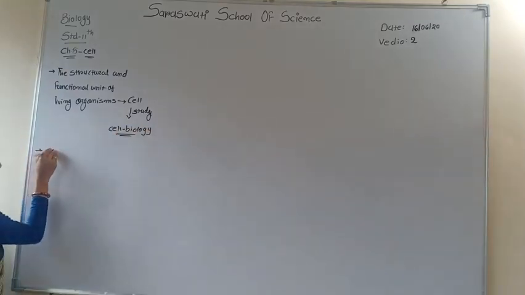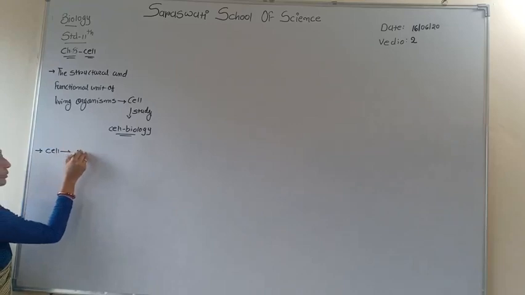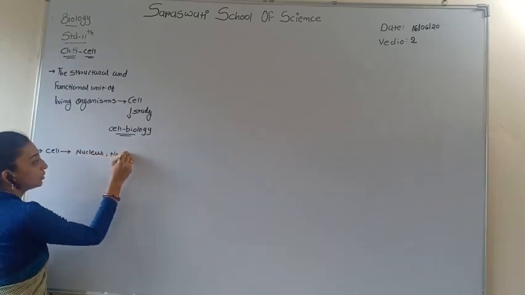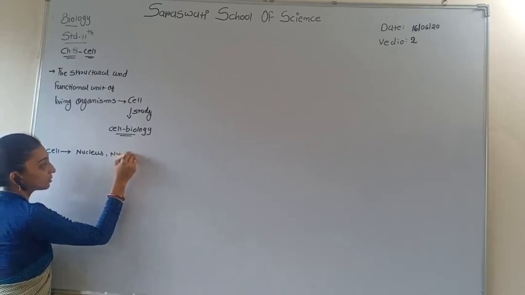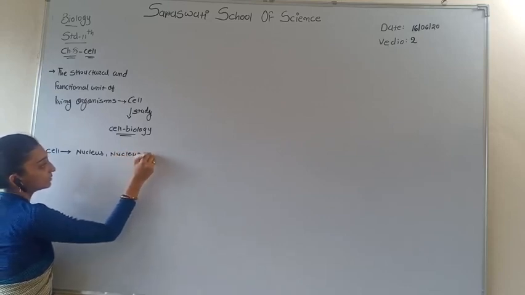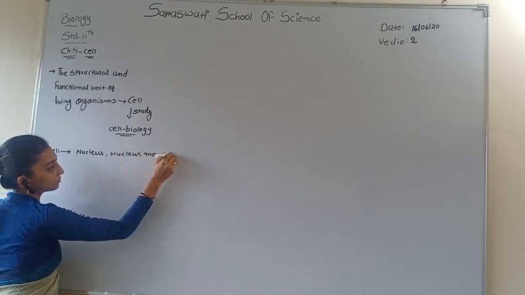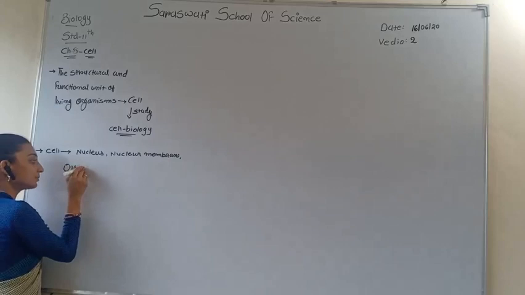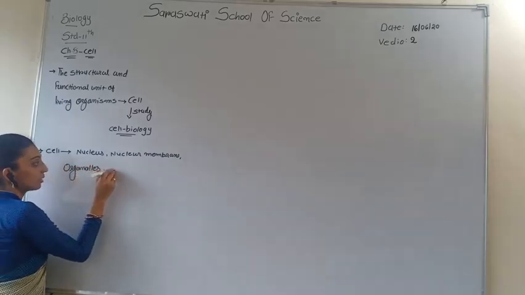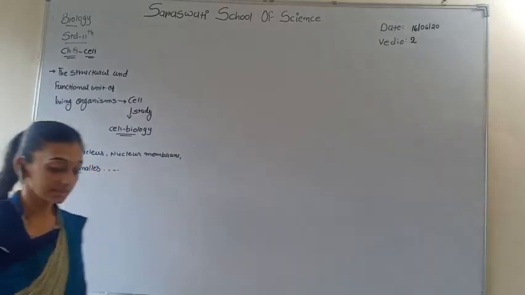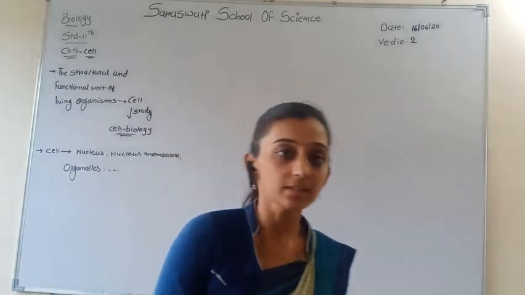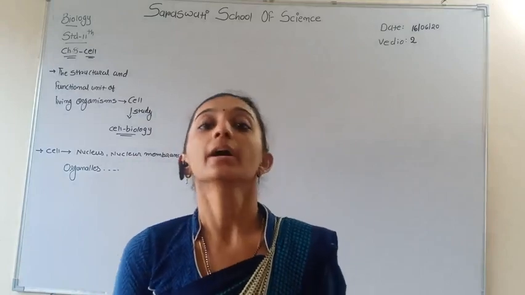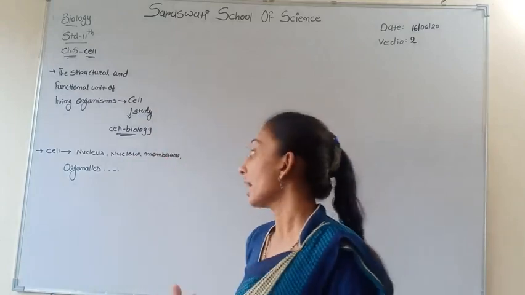In the cell, we see the nucleus, nuclear membrane, organelles, etc. The cell is made up of various types of organelles like mitochondria, chloroplast, plastids, Golgi body, lysosomes, ribosomes, and so on.